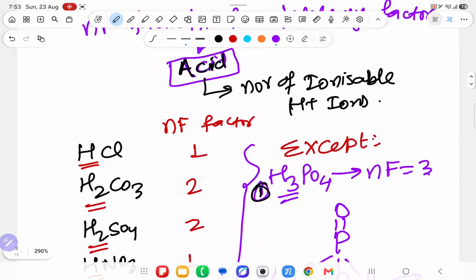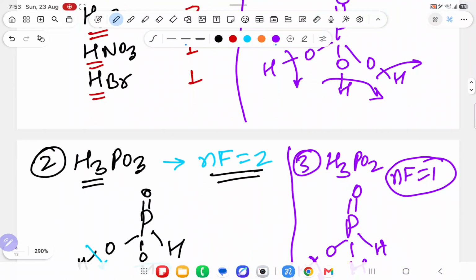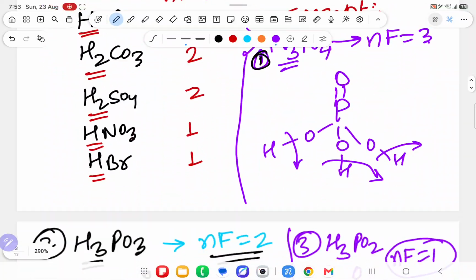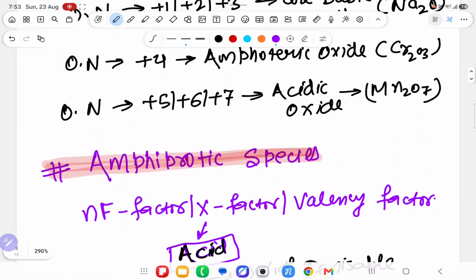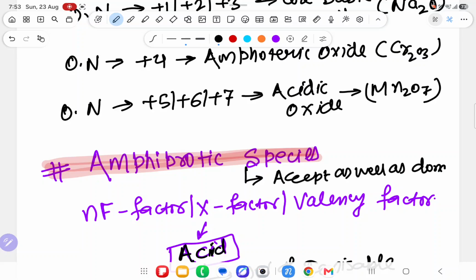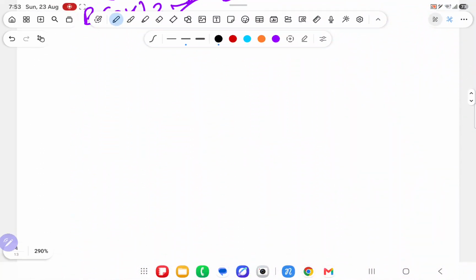Okay, sir. After knowing the NF factor for acid, I have to know the amphiprotic species. What are amphiprotic species? Amphiprotic species are those species which accept as well as donate H plus. The species which can accept as well as donate H plus, both they can do.